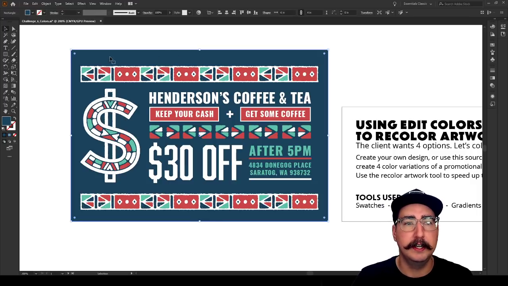We can come in here and we can click on this background. We can select the shape by just clicking with the selection tool, which is V. And over here in our fill panel, we can go ahead and double click on fill and it brings up our color selection tool. Here, as we go up and down, it's going to change the color. And as we drag around in this box, it's changing the saturation, the brightness, and I guess just the saturation, brightness, and luminosity, I believe.